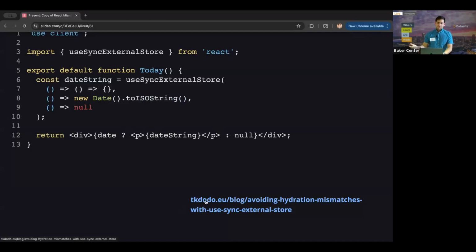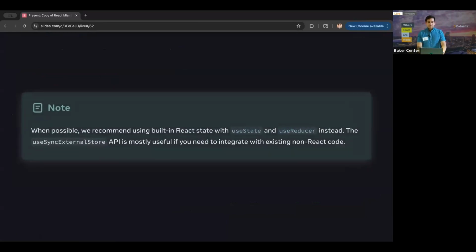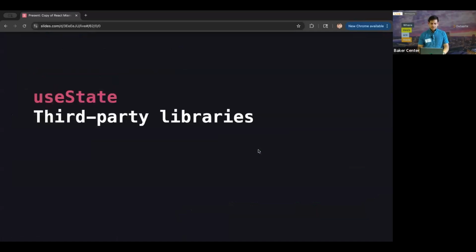TK Dodo wrote a really good article about how you could avoid hydration mismatches using the useSyncExternalStore hook. So it's a pretty useful hook. But if you read the React docs, of course, they will say that, hey, you should probably just use useState and useReducer instead. This is like a hook for library authors. But I don't read the rules.